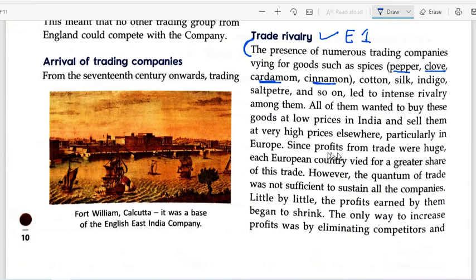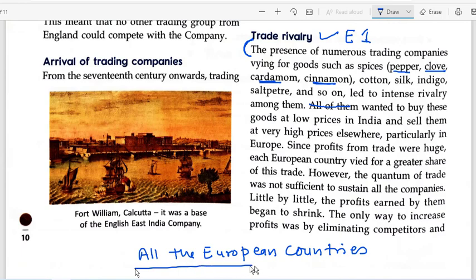So you'll just cut this line. Instead of all of them, what you will be writing is all the European countries. Okay, you'll be writing this line first.